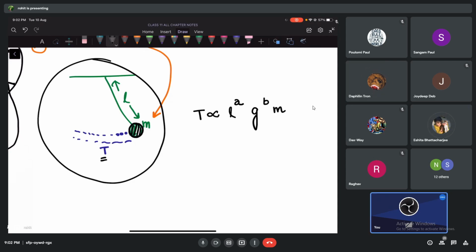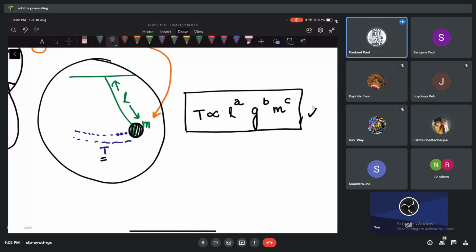At the beginning, what do you think? Yes, at the beginning, if I would not have told you, you will tell me it depends on mass. To the power how much? c. Okay, so now this is our starting. I hope you are clear with this till now? Yes, sir.